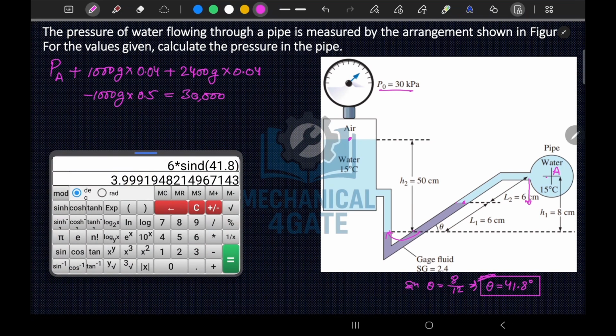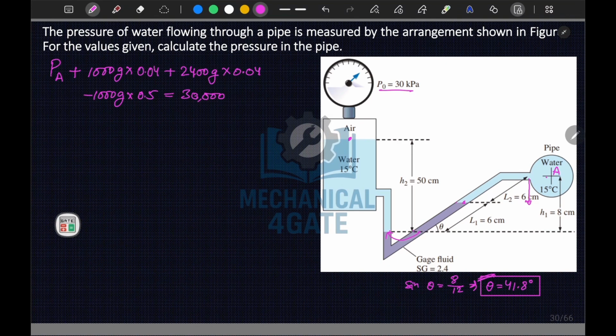So if I calculate this, it becomes 0.04 plus 2.4 into 0.04 minus 0.5, into 9810, and then make it positive and add 30,000. So this 33.57 kilopascal will be PA.